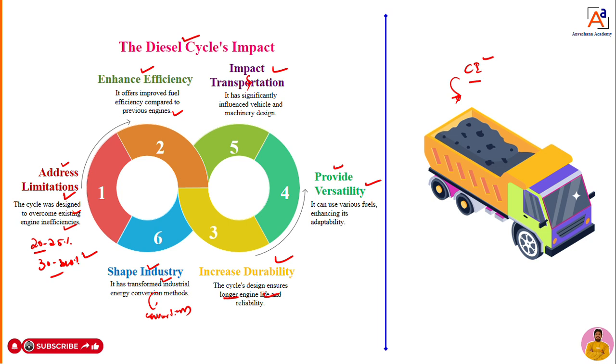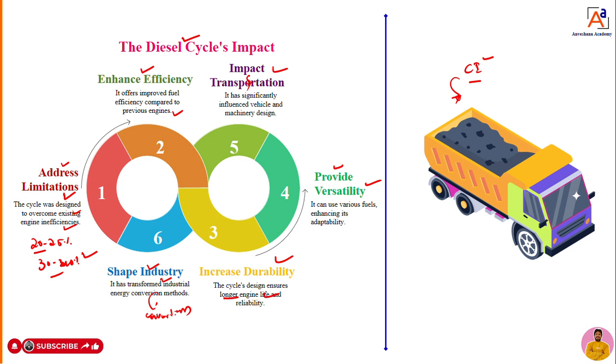By keeping all these things in mind, he started to work on engines and came to know that we can resolve all these challenges with the help of a compression ignition engine. He worked on the compression ignition engine by keeping a higher compression ratio. Then he achieved more thermal efficiency, up to 30 to 40%, and we can use different fuels and get more power.